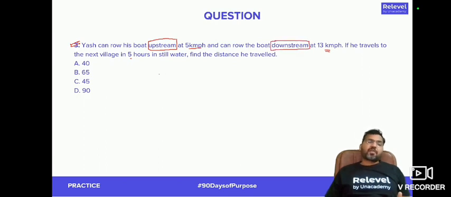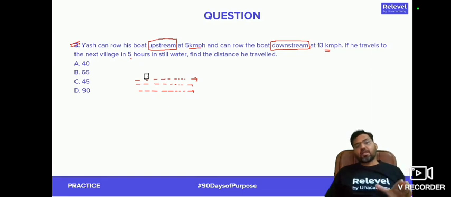Let's say that a river is flowing in this direction. That's the direction of the water in a river, right? Now, if I throw any solid object in this, let's say a wooden log, then the wooden log will continue to travel in the direction of the stream at the speed of the stream. In whichever direction the water is moving, this wooden log will also be moving in that direction, right? Now, let's say that the speed of the water is u kilometer per hour. Then the speed of this wooden log will also be u kilometer per hour.